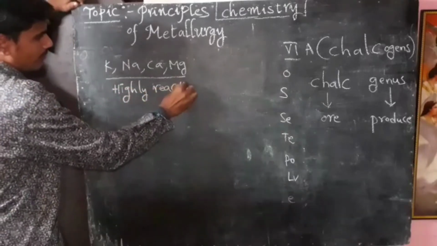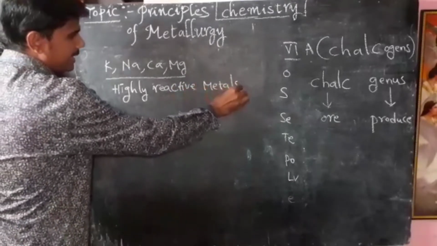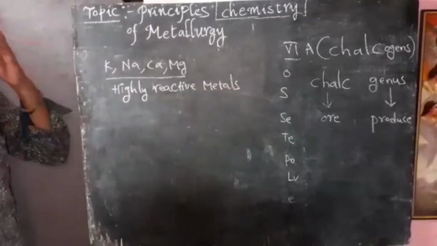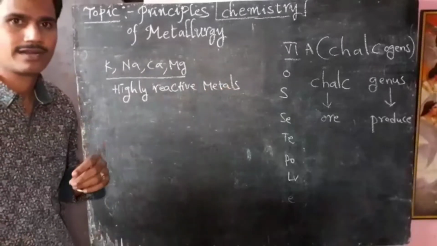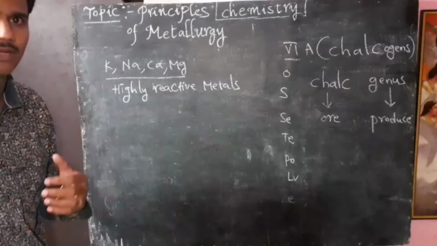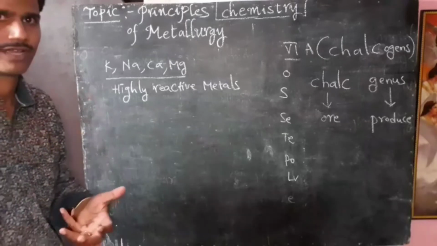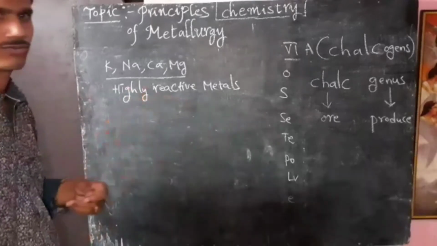These highly reactive metals are never available in nature in the free state. They are always available in the combined state, because they are highly reactive metals.